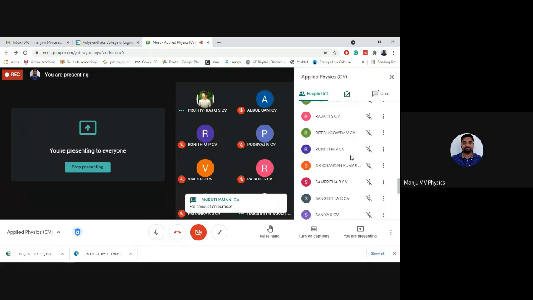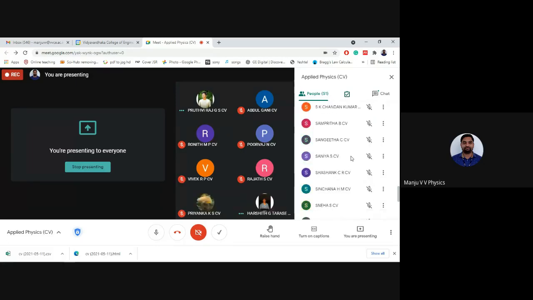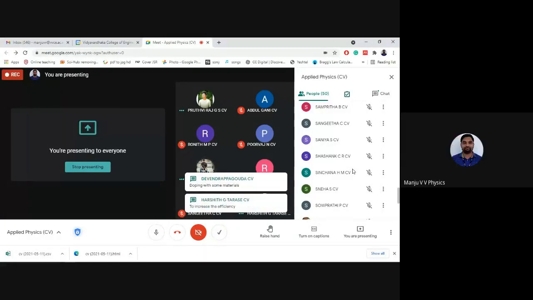For conduction purpose. Okay, partly right. Sangeeta, can you answer? We have intrinsic already. Why do we need extrinsic? For conduction. So even the intrinsic also conducts, right? Suppose if you increase the temperature, intrinsic also conducts. Sir, for more conduction. Very good. Okay, to increase the efficiency. Very good. Both of you answered very well.